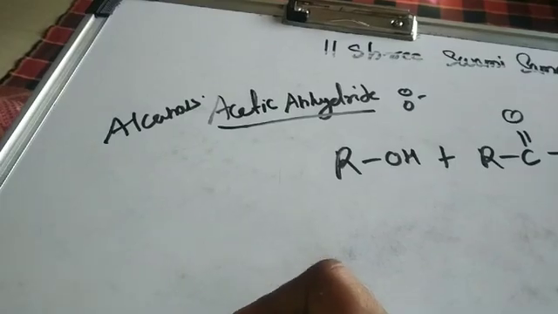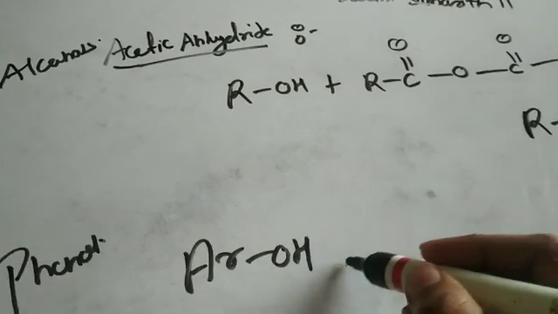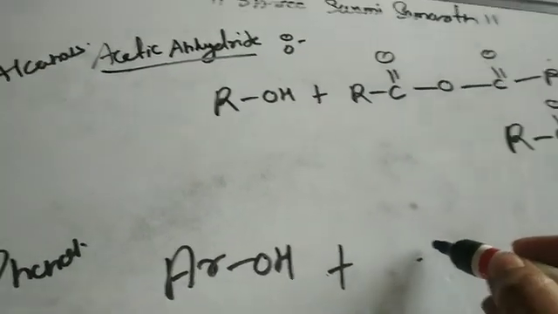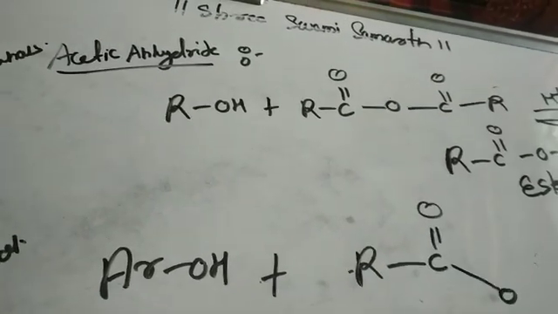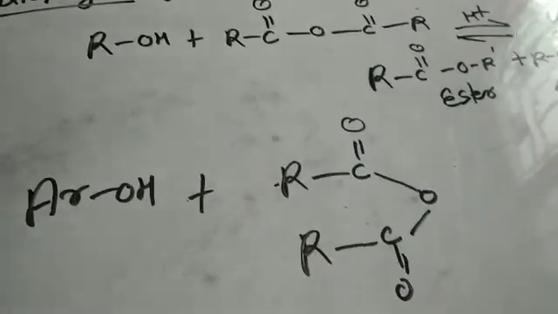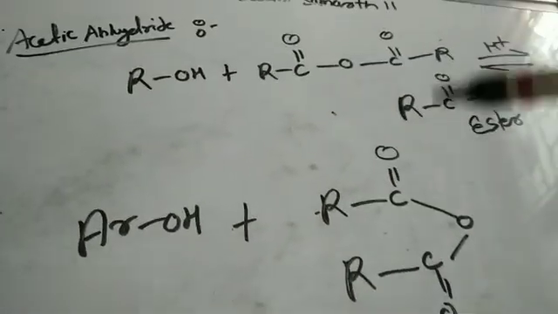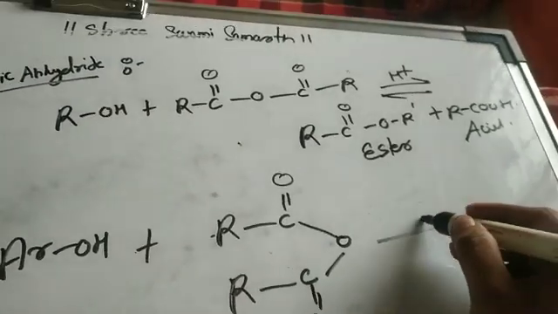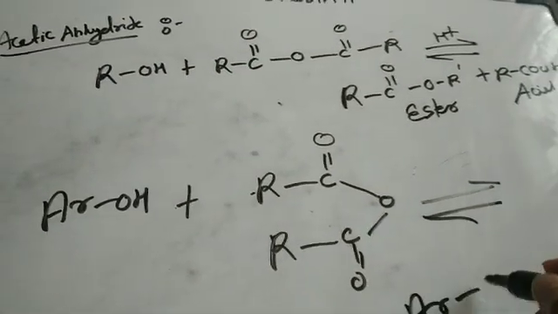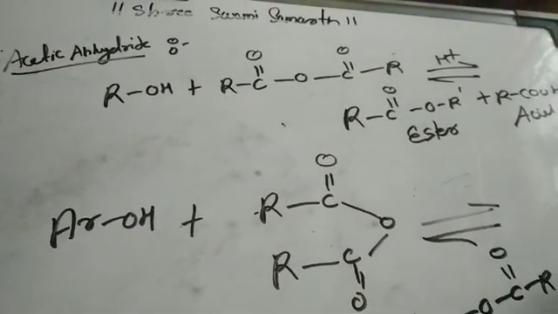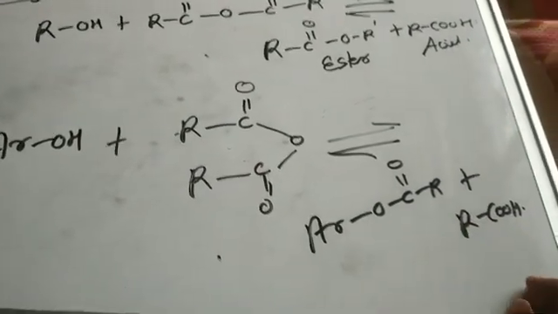Now we will see the reaction with phenols. ArOH, again aromatic benzene ring and OH, plus, now I am going to represent it in a different way. C double bond O. See, I have represented it this way now, right? I hope that you can understand the structure. This is also the same structure, only the arrangement is different, right? So in this case, again the product obtained will be ArOC double bond OR plus RCOOH. Again aromatic ester is formed and the acid is formed.